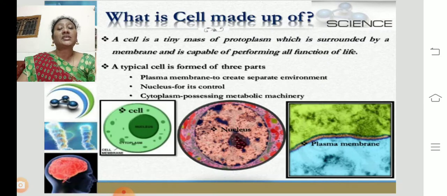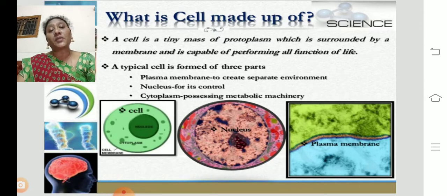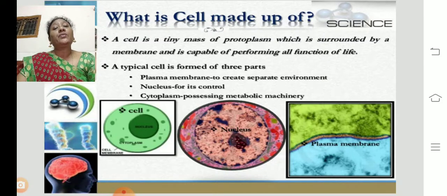It is a very small particle, covered by the cell membrane, and it is capable of performing all the functions. This cell membrane encloses the cytoplasm or protoplasm. This protoplasm holds all the cell organelles, which facilitate the better development of an organism.